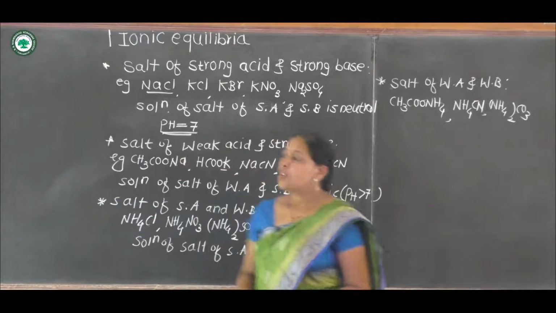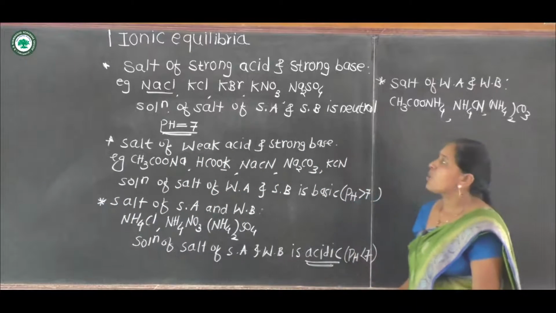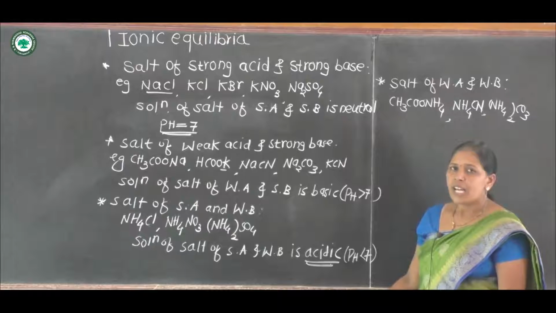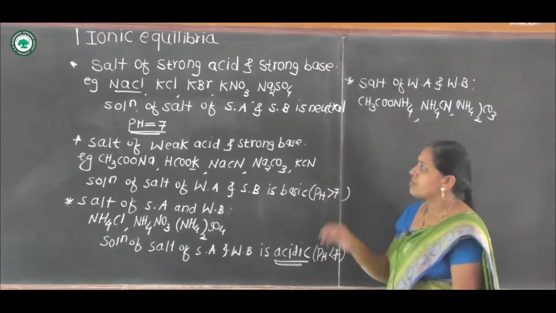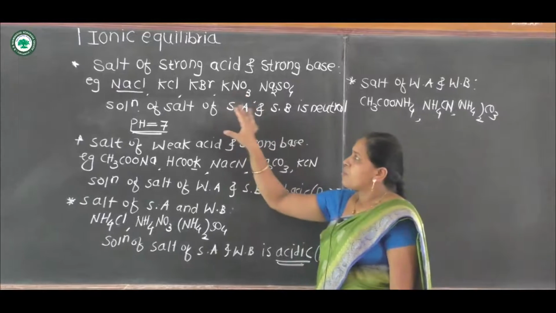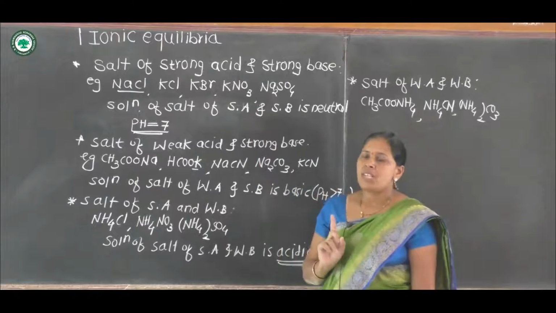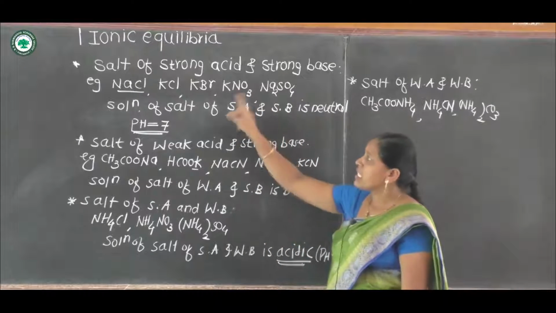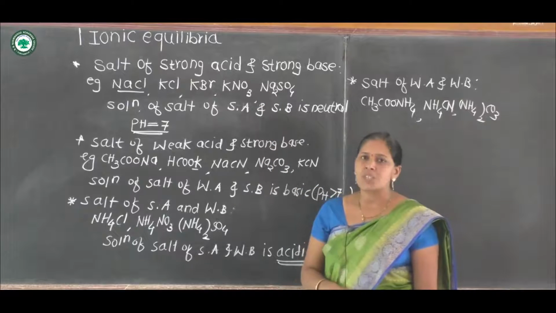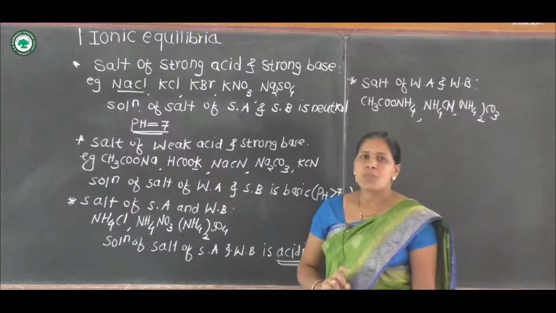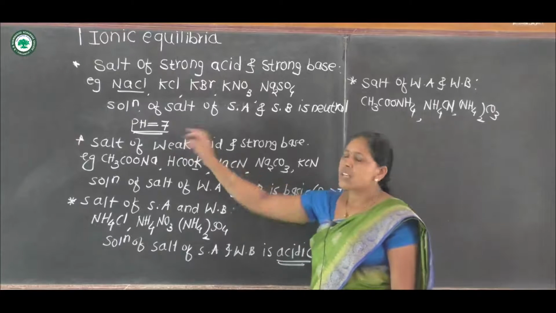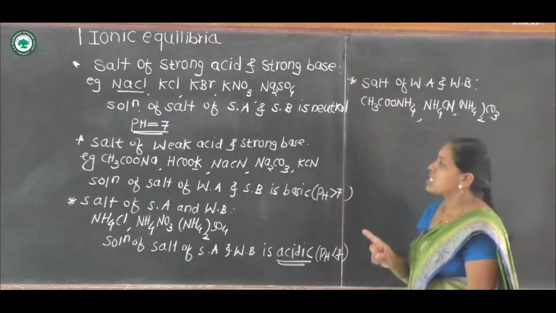These are the 4 types of salt in hydrolysis of salt. For salt of strong acid and strong base, the most important things are the examples and that the pH of the solution is always 7 because the solution is neutral.